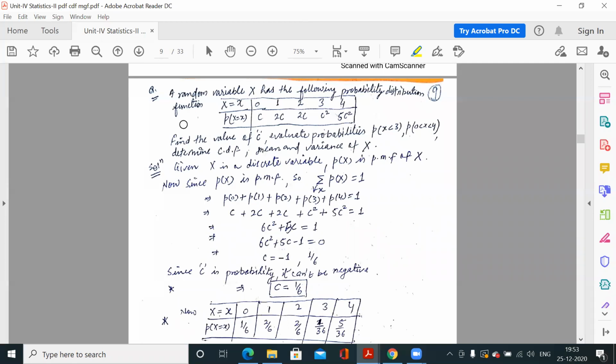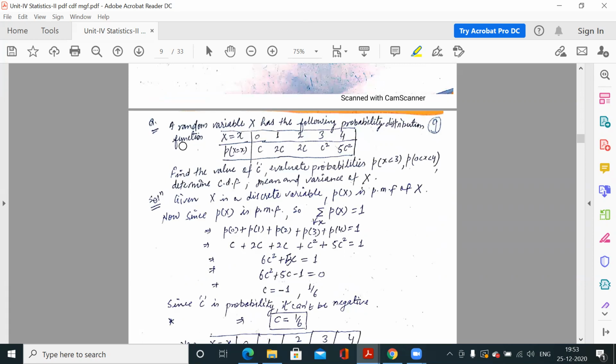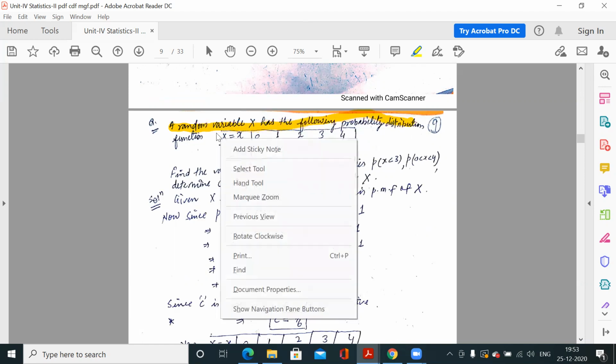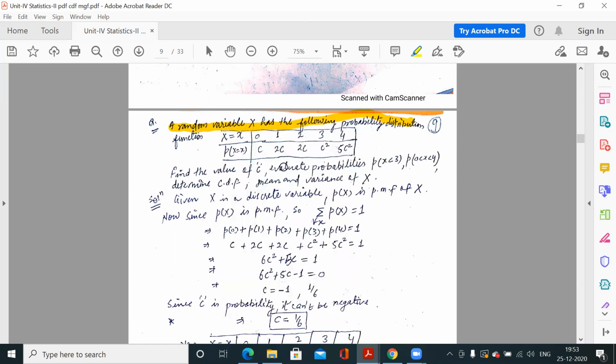So we have very simple questions based on the formulae only. This is your first question. A random variable x has the following probability distribution. Like I told you, the probability function would be given to you. It is either for discrete or continuous.